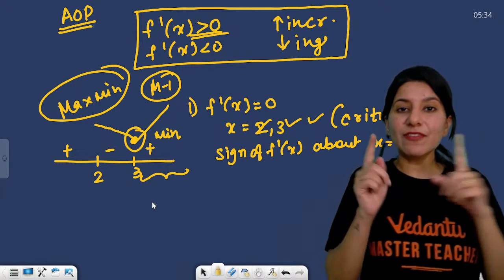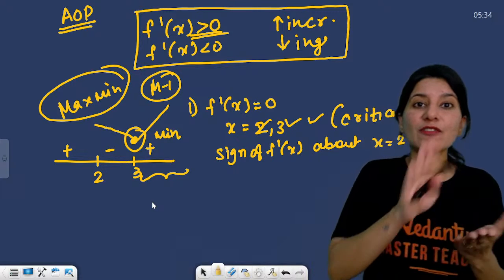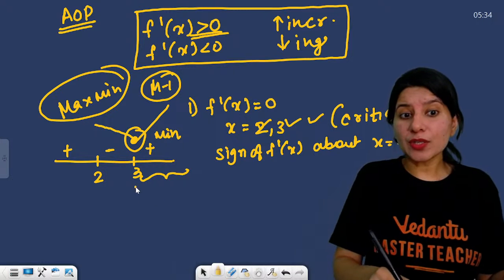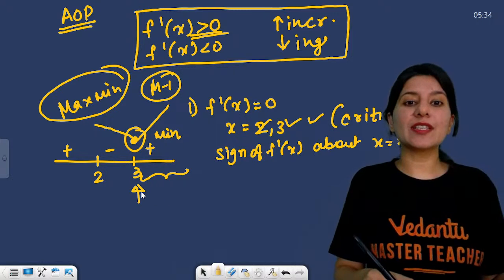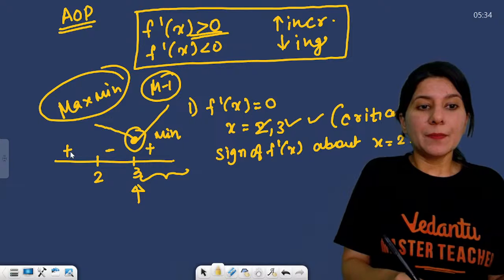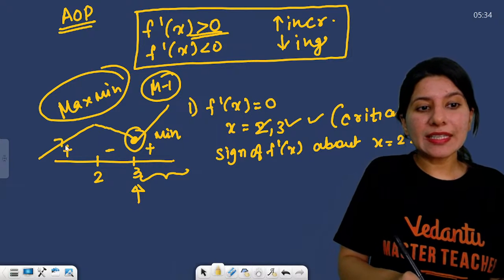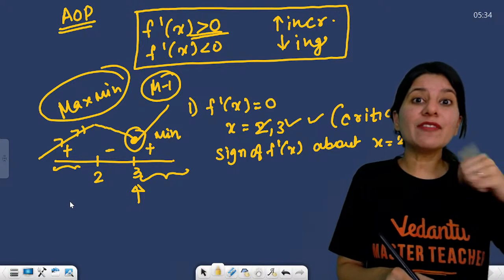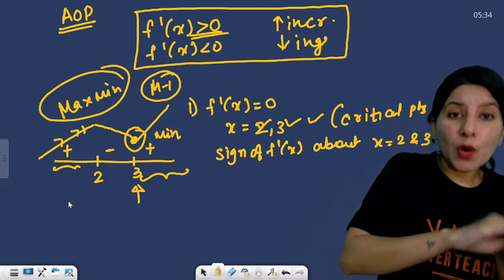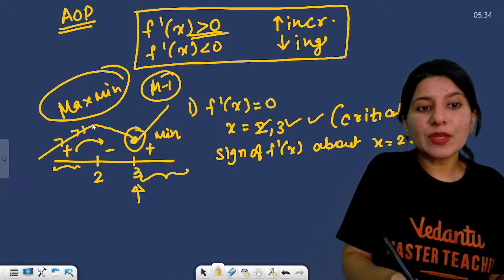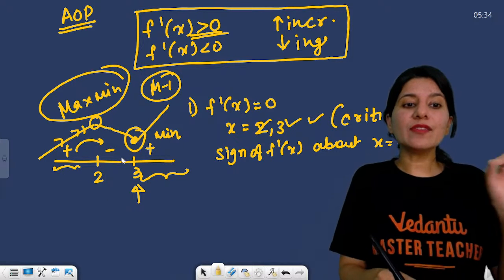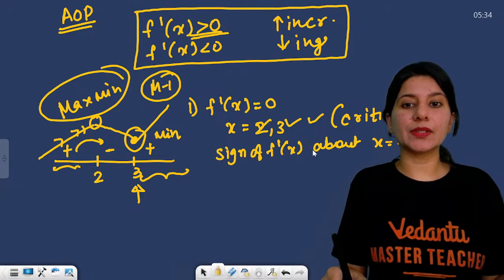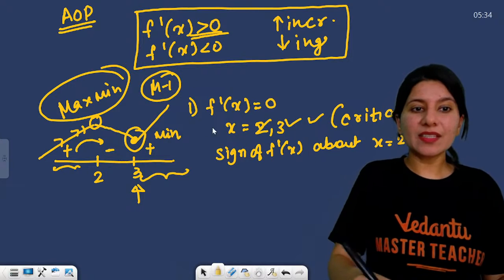That means if your f dash x sign changes from minus to plus about your critical point, you're going to get a minimum. Before 2 it is positive. So if your f dash x changes sign from positive to negative, you are going to get a maximum. I hope that this is clear. Okay, this is method number 1.